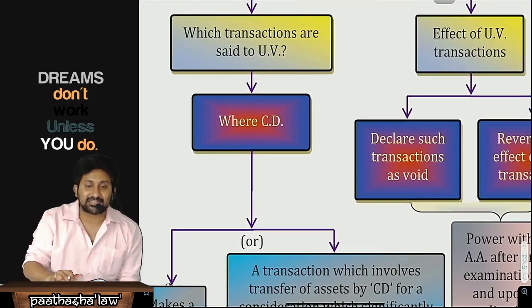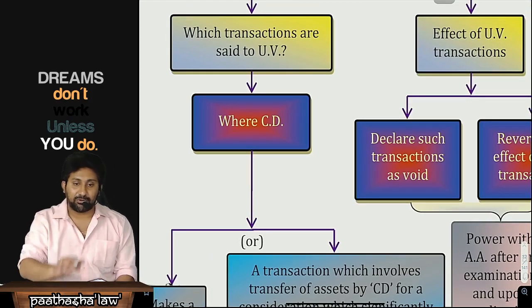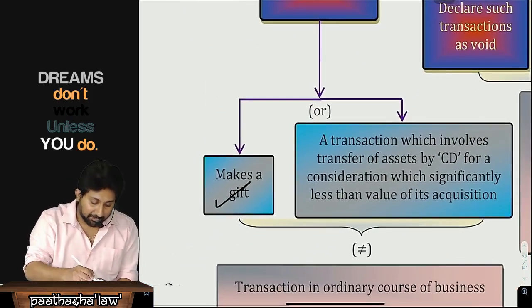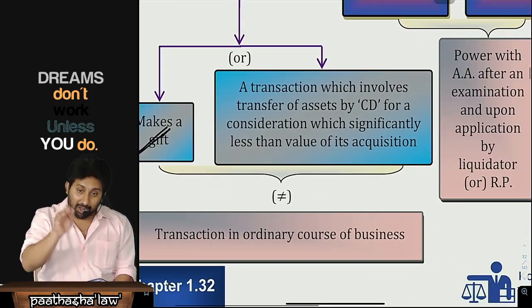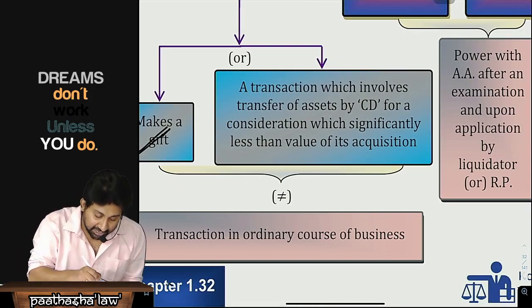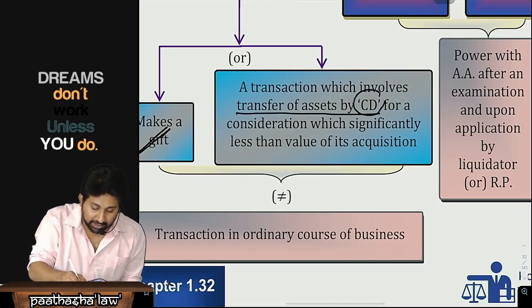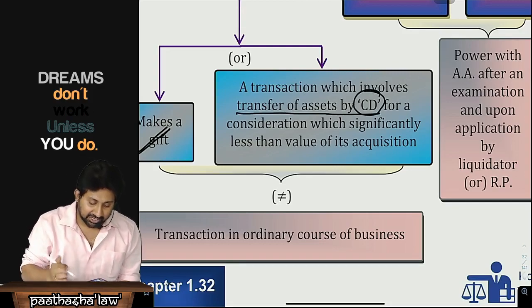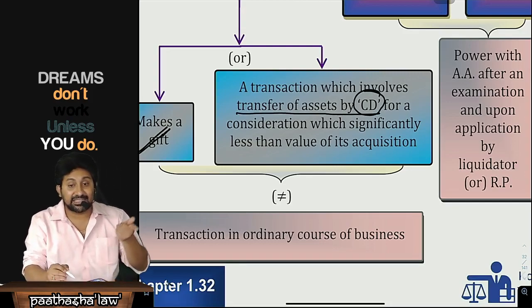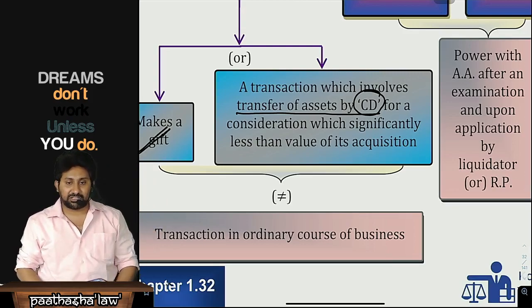So which transactions are said to be undervalued? Where the corporate debtor makes a gift, or a transaction which involves a transfer of assets by the corporate debtor for a consideration which is significantly less than the value of its acquisition.